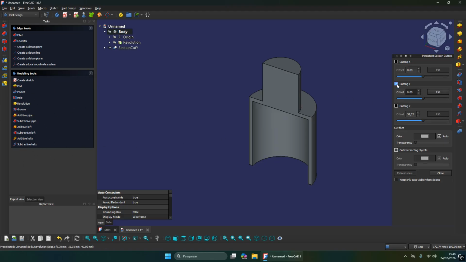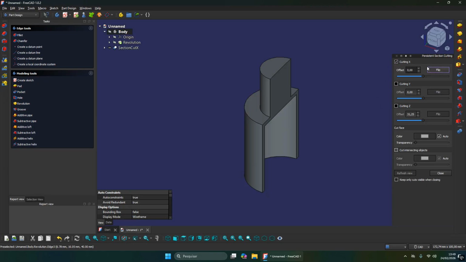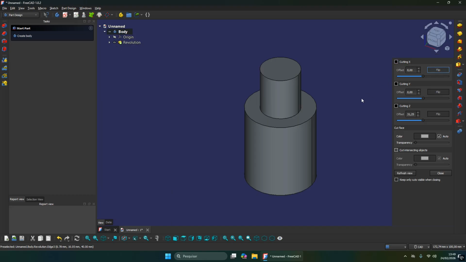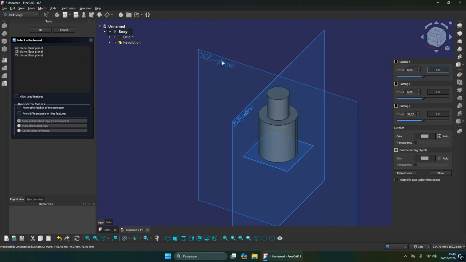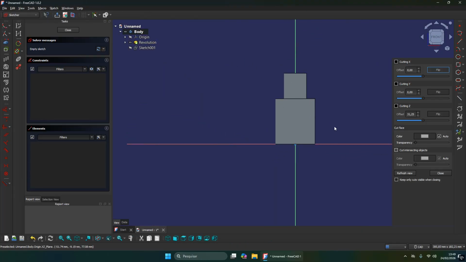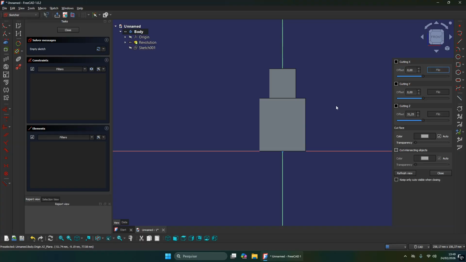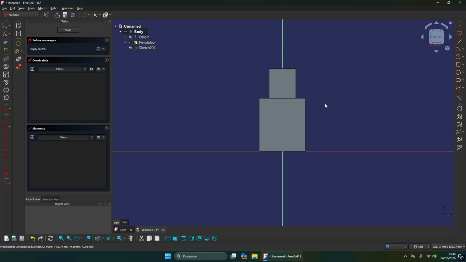Anyway, as you can see now, you can make a cut here to see the section of our part. Okay, so that's what you got right now. Let's continue. I ask you guys to create a new sketch on the same plane, the XZ plane.